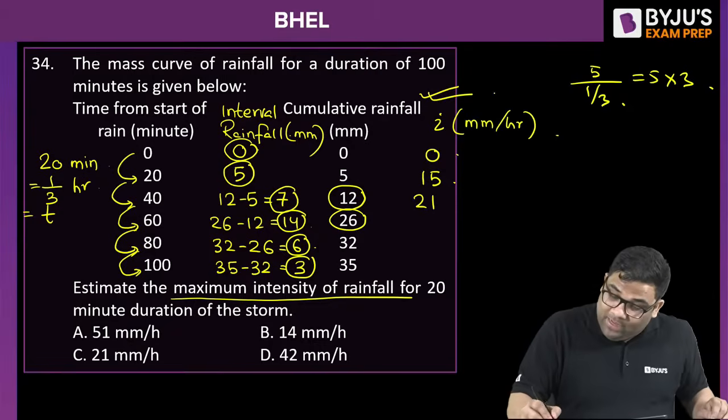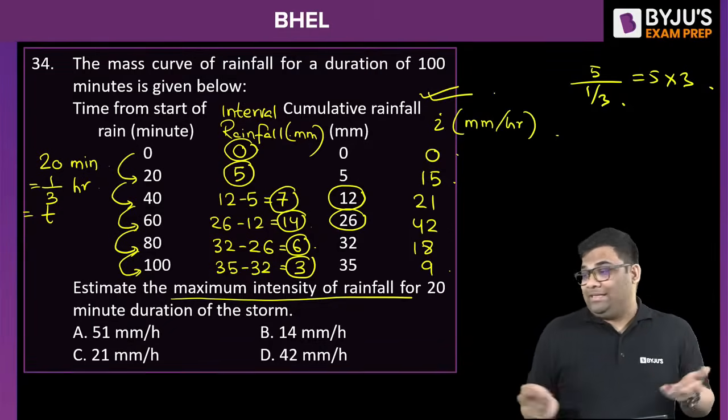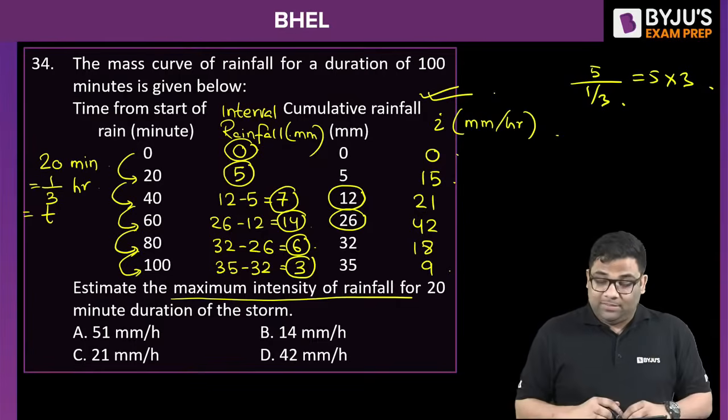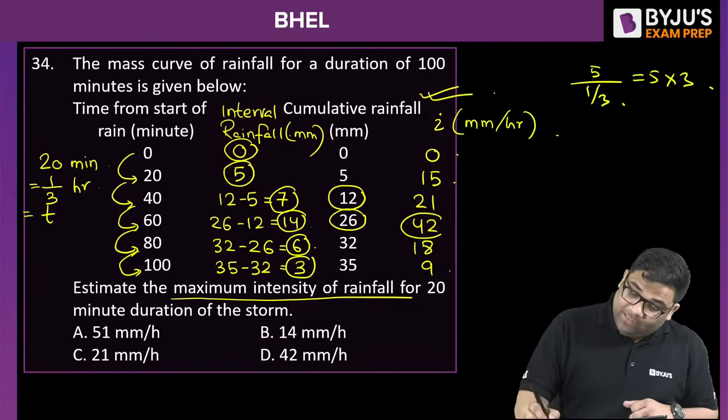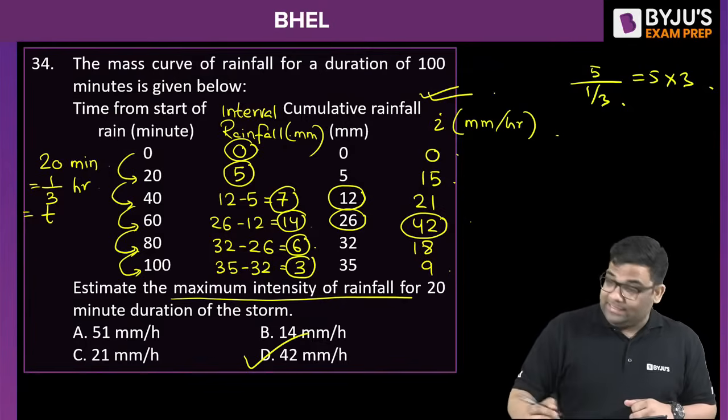Similarly, this will be 21, this will be 42, this will be 18, and this will be 9. I'm dividing by 1/3, so I'm multiplying by 3. So the maximum intensity in any interval is how much? 42. The right answer is T.